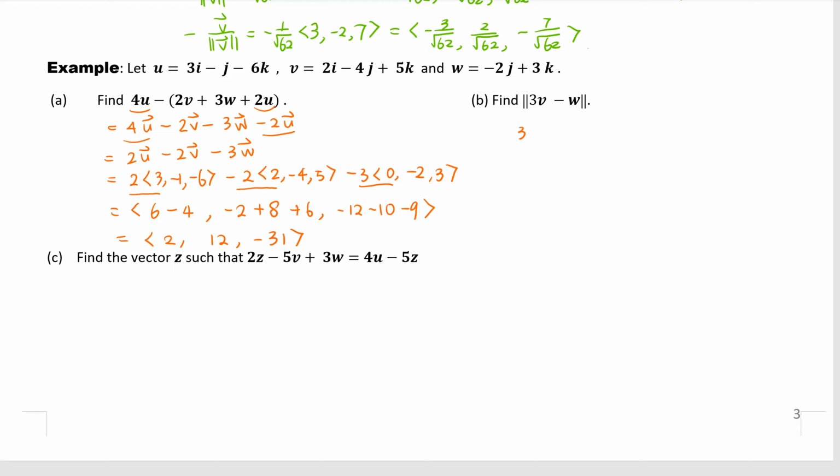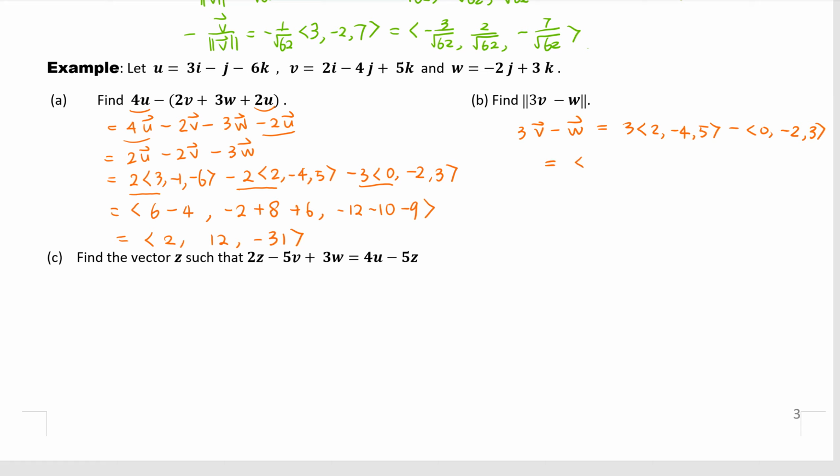Okay, so first let's figure out what is the vector 3v minus w. 3v, v is 2, minus 4, 5. w is 0, negative 2, and then 3.